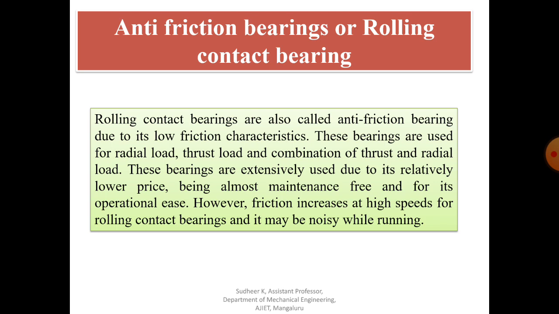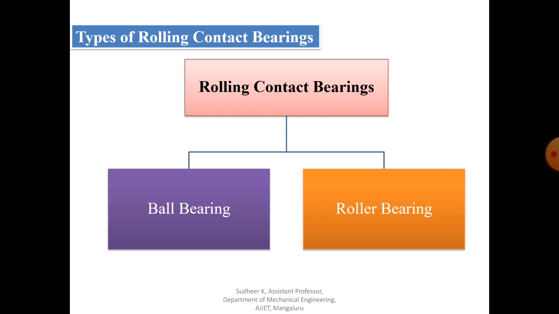Now coming to the types of rolling contact bearing. There are two important types, classified based on the rolling elements used in the bearing. One is ball bearing, the second is roller bearing. If you use balls between the moving surface and the stationary surface, then that will be a ball bearing. Similarly, if you introduce a roller between the two surfaces, then we call it a roller bearing.